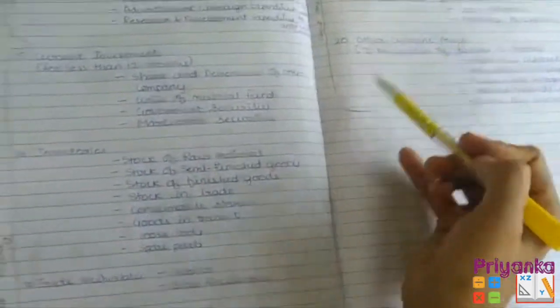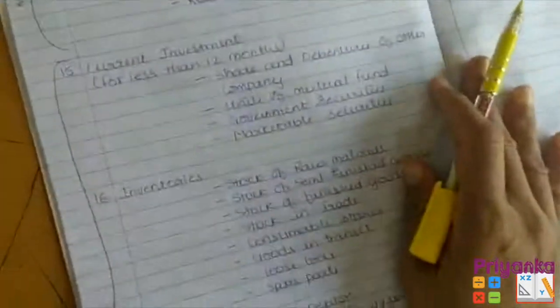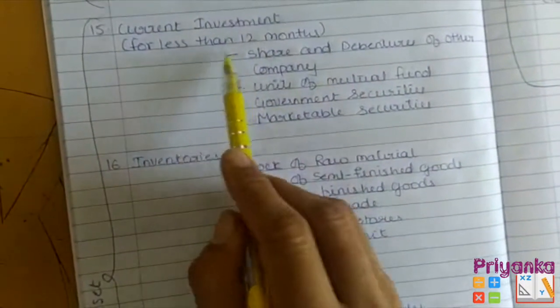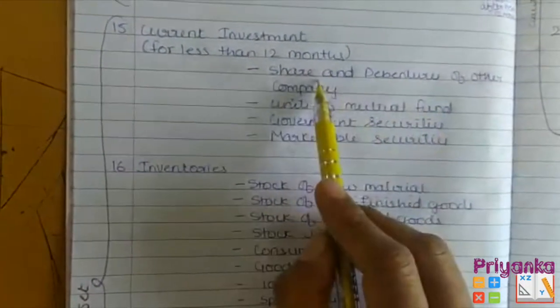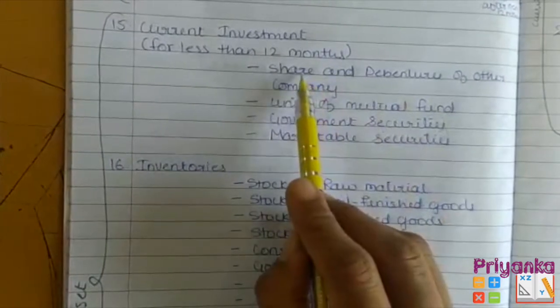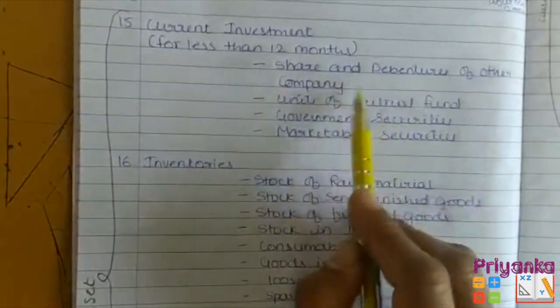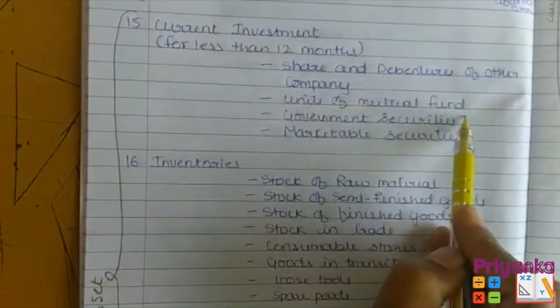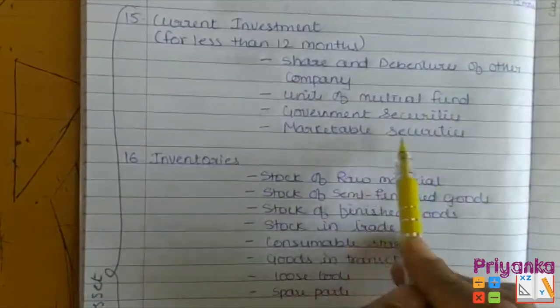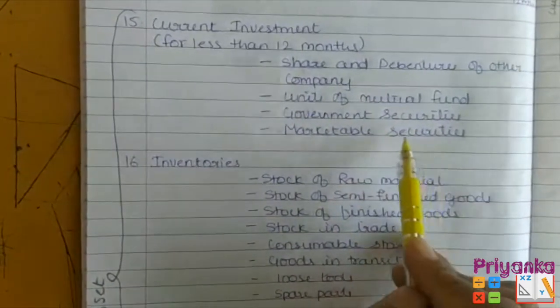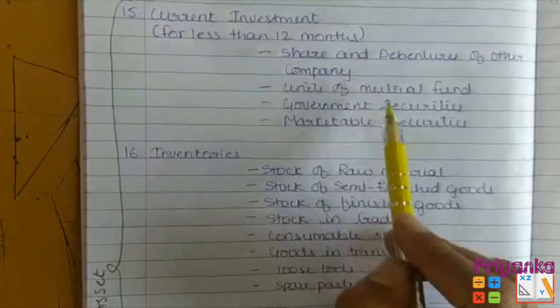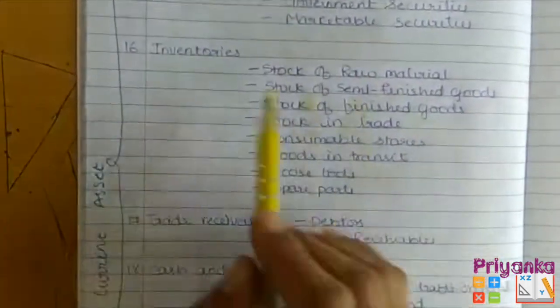The asset has only two stages, with the non-current and the current investment, which will work for less than 12 months. I told you this will continue, that is shares and debenture of other company, unit of mutual fund, government security and marketable security, which are current investment for less than 12 months.